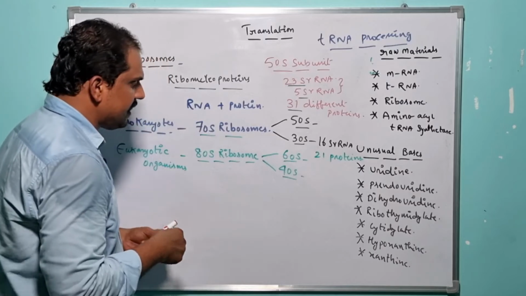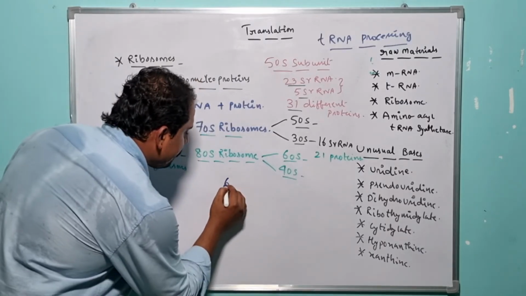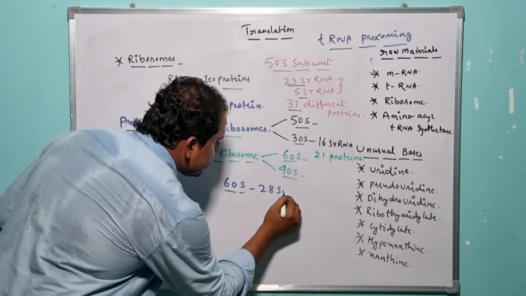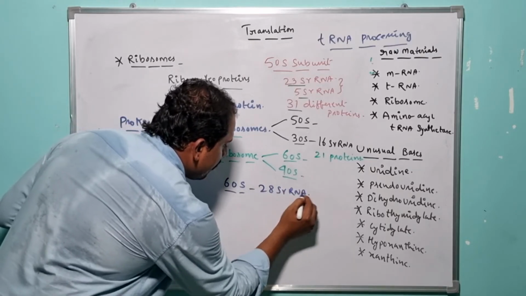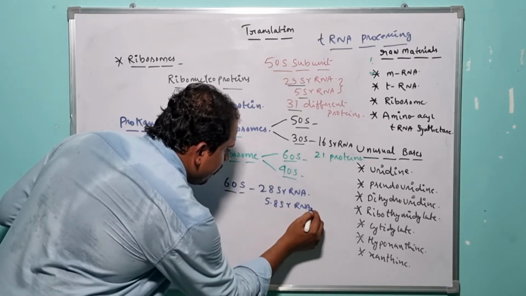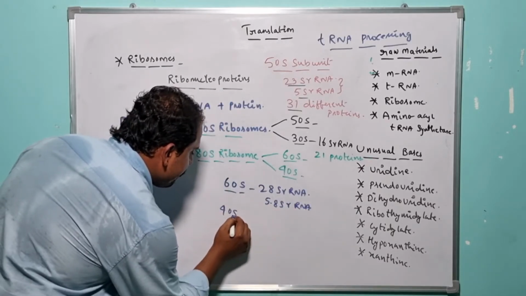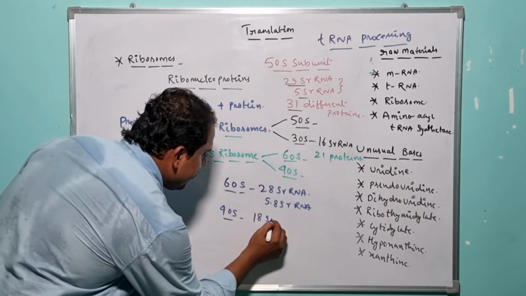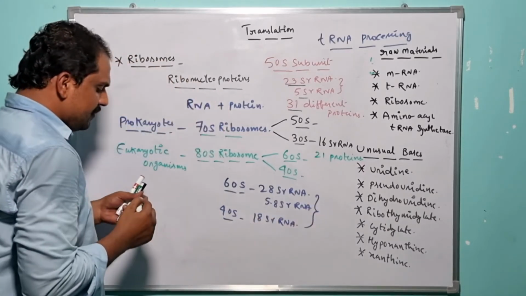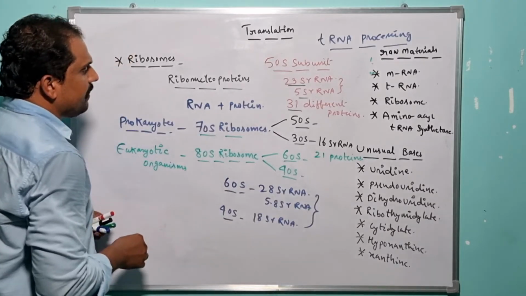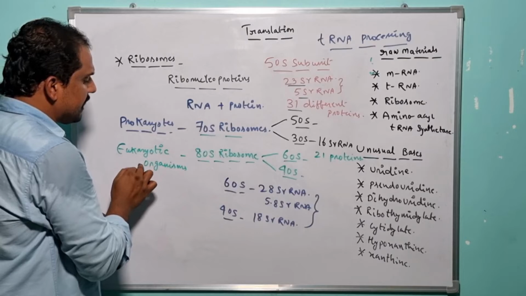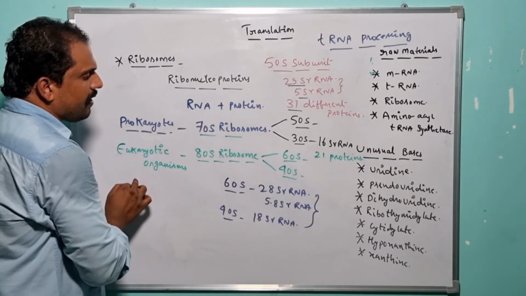So let me present it here. 60S ribosome: it possesses 28S rRNA and 5.8S rRNA. Whereas the 40S subunit is composed of 18S rRNA. So this is the basic chemical composition of the ribosomes which exist in prokaryotes as well as in eukaryotic organisms.